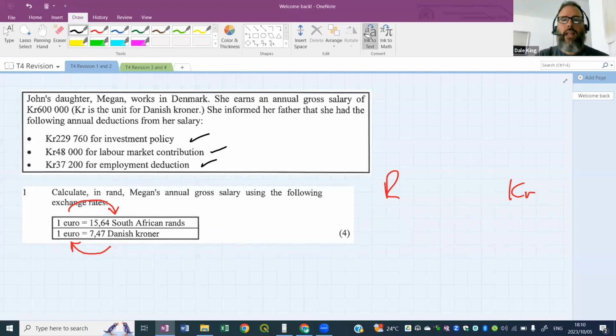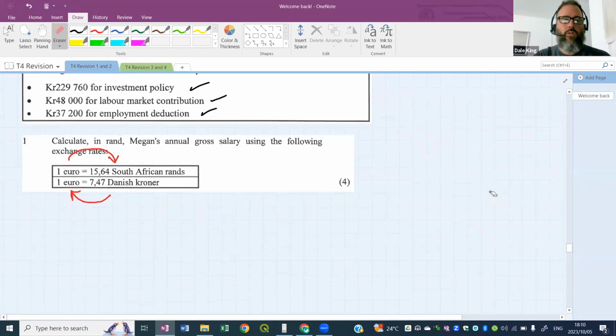So let's do this one. I want to give you guys a couple of minutes. I want you to go from krona to euros and then euros to rands, to tell us how many rands Megan has earned in her annual gross salary. I've given you a guide on what you should do. Let's see what answers you come up with. I'll give you about 2 or 3 minutes.